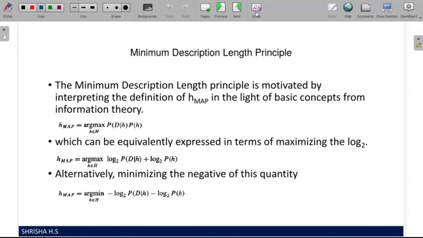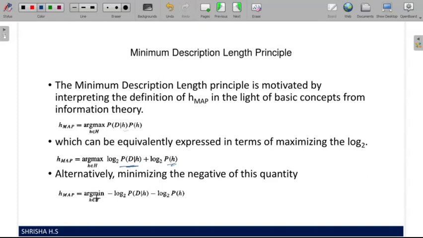If we apply log, then here it's multiplication, and it will become a plus here: log of the first term plus log of the second term. It is argmax here, so we are maximizing the log value.